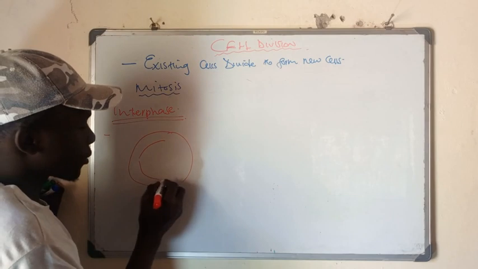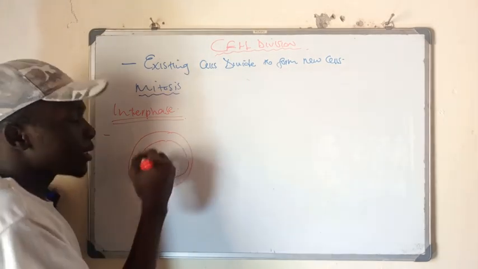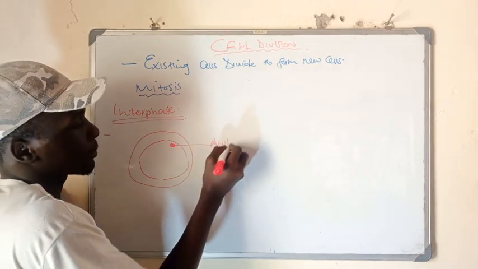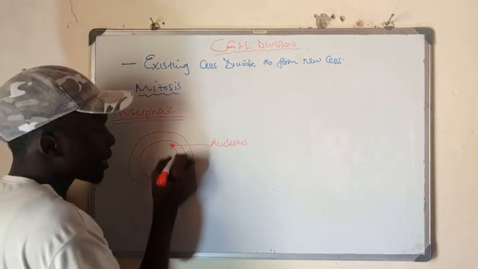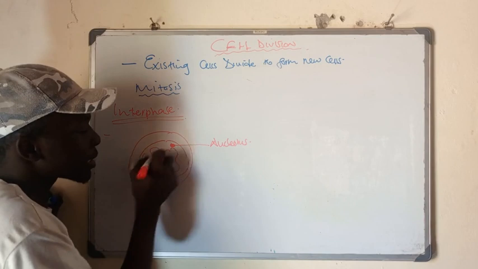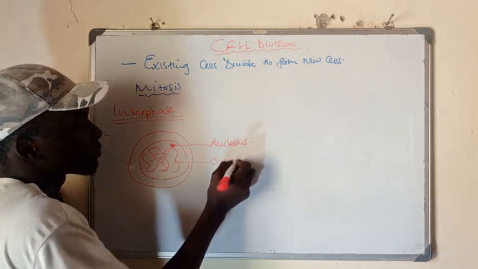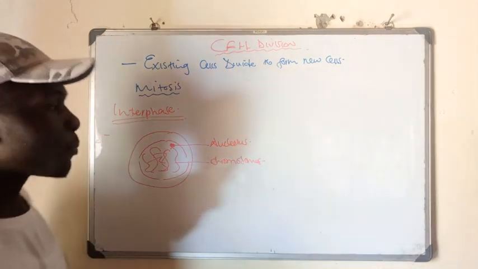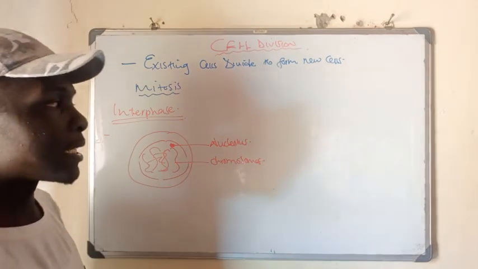So this is a cell, so I'll draw a cell with only showing its nucleus. Inside the nucleus, we will have what is called the nucleolus. And then aside from that, we have these thread-like structures, which we talked of being chromosomes. So what are some of the key points here when you are looking at this interphase stage?